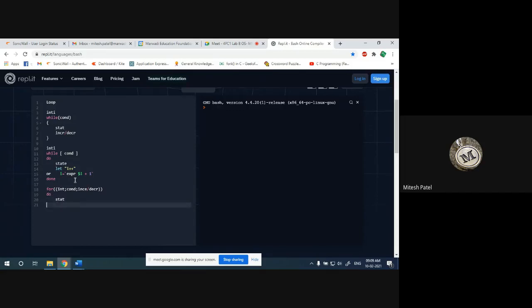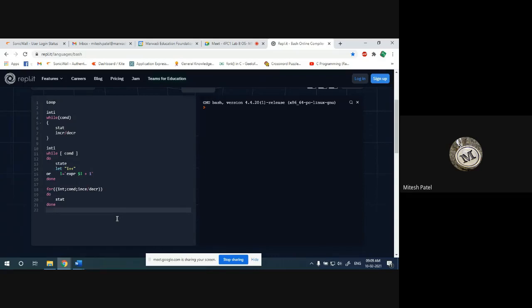The change is that double round brackets will be there, and instead of opening and closing curly brackets, we use do and done. There is no do while loop in Linux, but there is another syntax for the for loop.